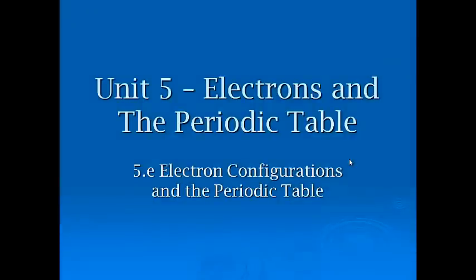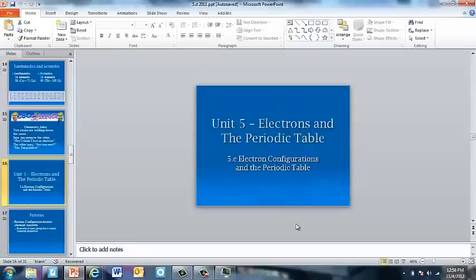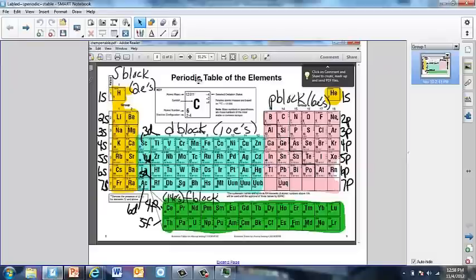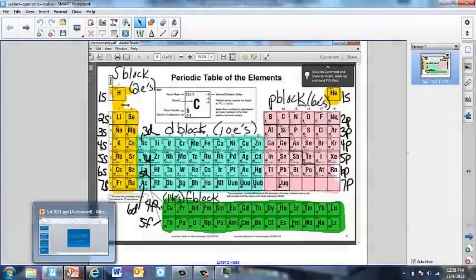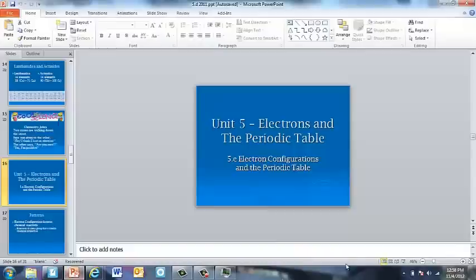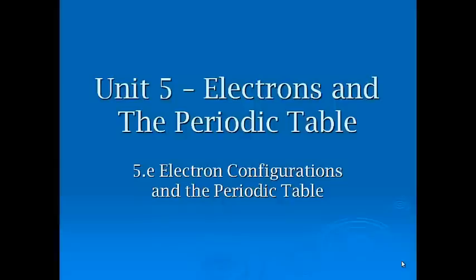Okay, next section we have to do is electron configurations and the periodic table. Now we have already drawn on a periodic table and labeled it to look something like this. We had the S block over here where there's 2 electrons. We've got the D block where there's 10 electrons, 5 orbitals. P block, 6 electrons, 3 orbitals. F block, 14 electrons, 7 orbitals. And so a lot of times when we're talking about this, we need to refer back to the periodic table. So again, keep a periodic table handy and that will help you.